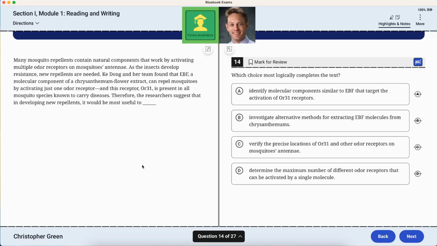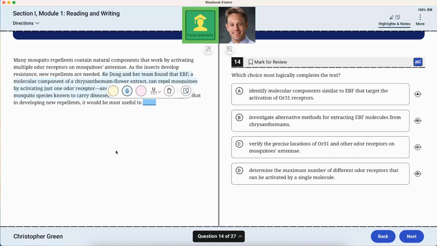Therefore, the researchers suggest that in developing new repellents, it would be most useful to... So this person and her team found a quicker, more general, more broadly applicable way to do it. So instead of the insects developing resistance, this one component apparently solves the problem better, which most logically completes the text. So instinctively, I would have said it would be useful to go ahead and do this, whatever it is.